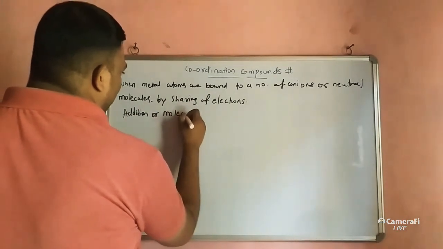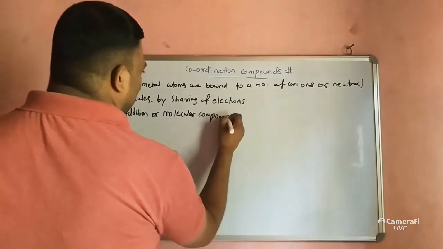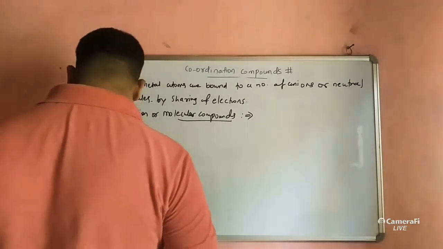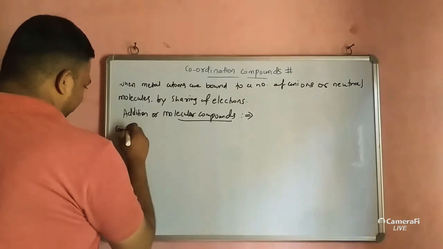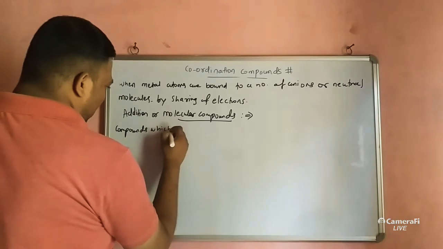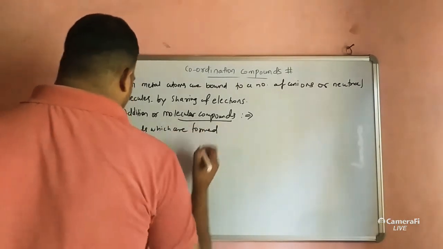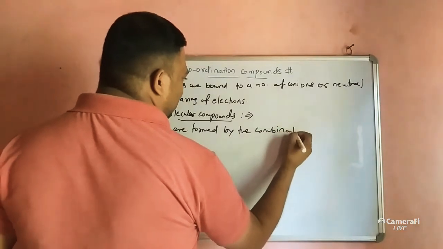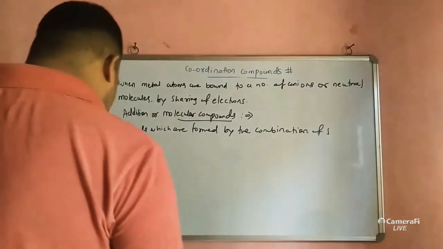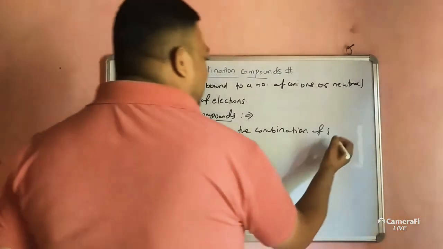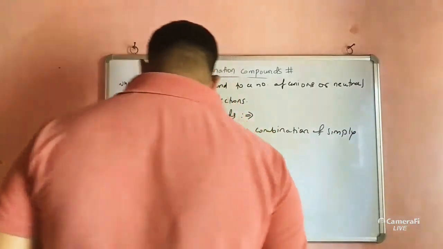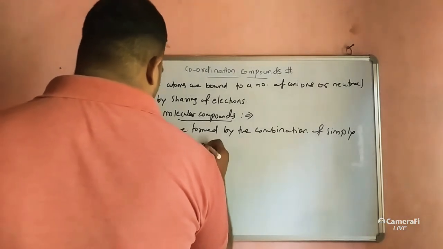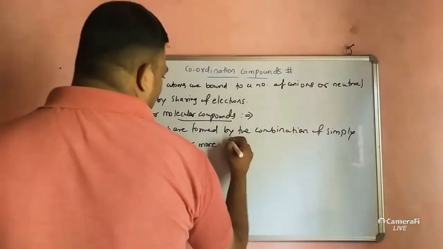See the definition: the compounds which are formed by the combination, simply the addition, of two or more simple salts.